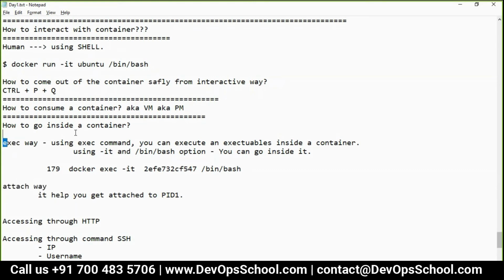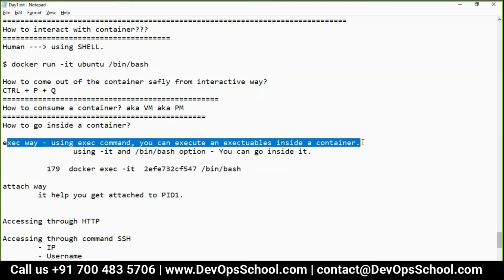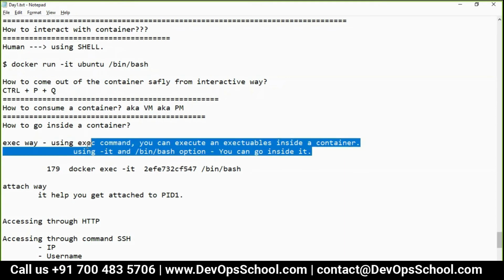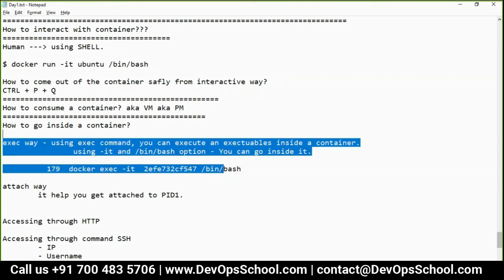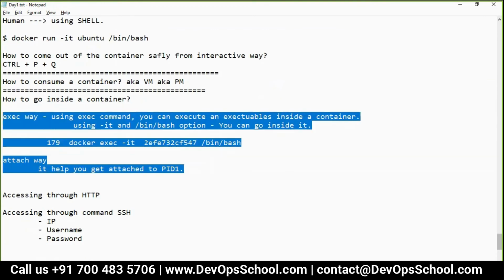Exec, you can do so many times. You can execute any executable inside a container. And the IT option anyways, you know that. So these are the options. Okay, now this is done. Now the second point is